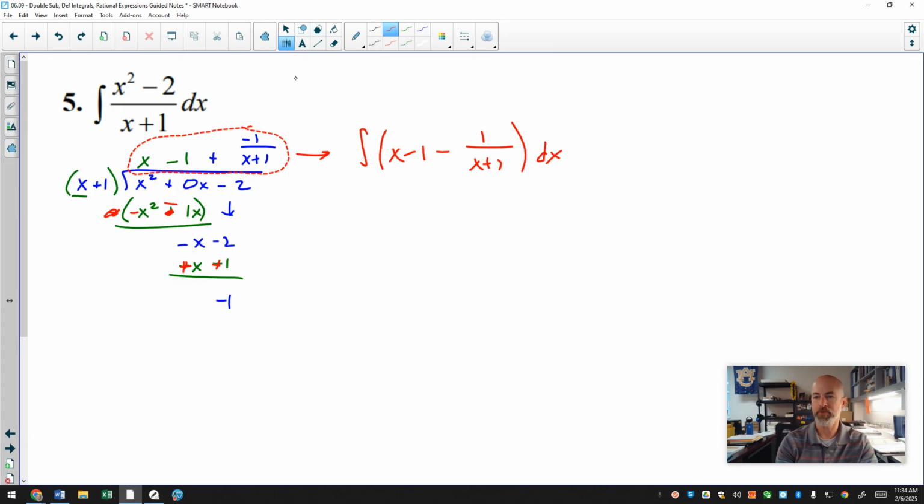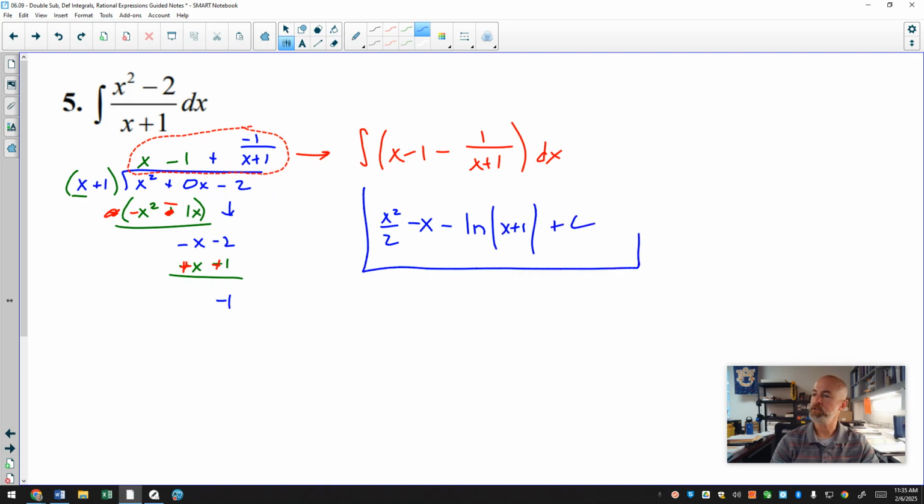And so right now what I can really do is just ignore everything I've already done. I have a new problem. How do we do this antiderivative? Well, the antiderivative of x is x squared over 2. The antiderivative of 1 is x. And this fraction, I notice my numerator is the derivative of the denominator. And if the numerator is the derivative of the denominator, that means the antiderivative is the natural log of the denominator plus c, and there is your answer for number 5.